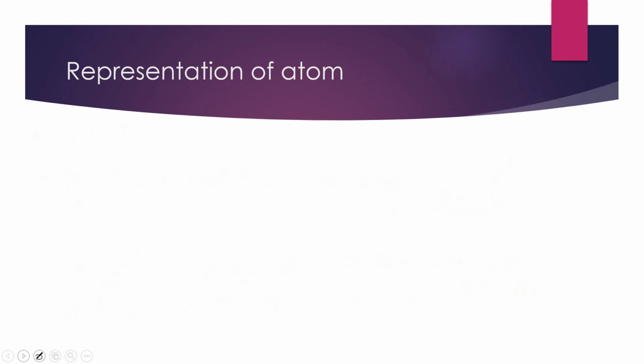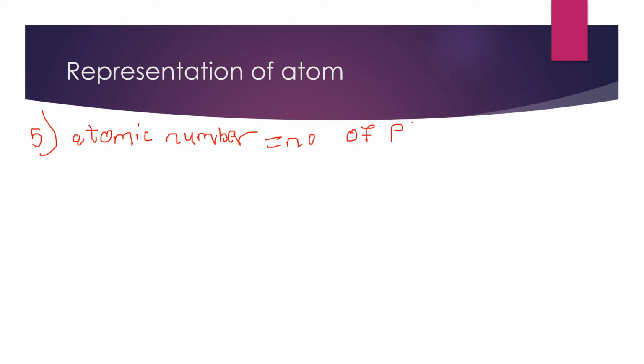And I'm going to the fifth one. Atomic number equal to number of protons or number of electrons. Because protons and electrons are equal, we can say protons are also electrons. Number of electrons.